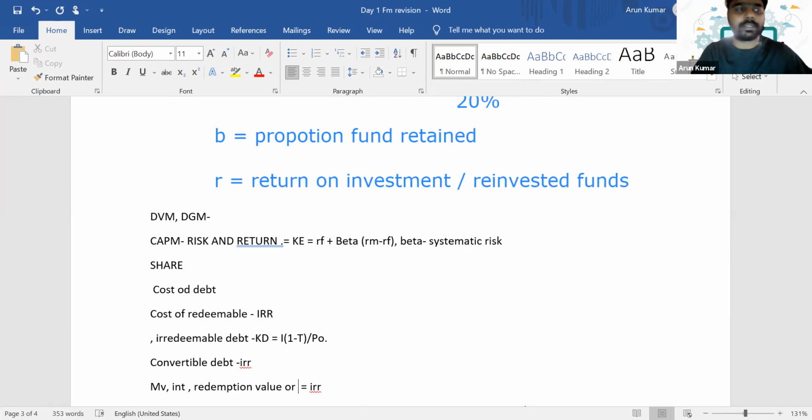If you are redeeming it at nominal value, you will get 100 rupees per bond. But if you are converting into shares, you may get 10 shares or 20 shares per bond. So literally you have to calculate the value of that share price on that particular date. Maybe after 5 years, you have to predict the value of the number of shares that they have offered for every bond. That is what is known as the conversion value.